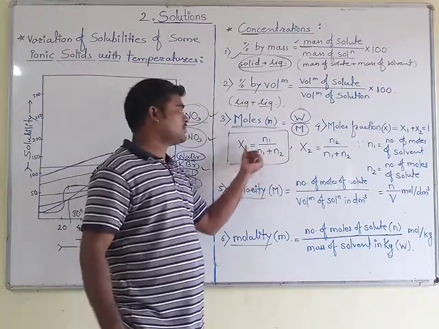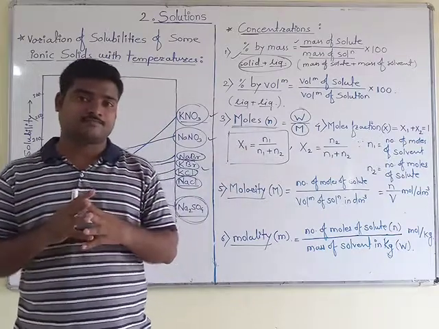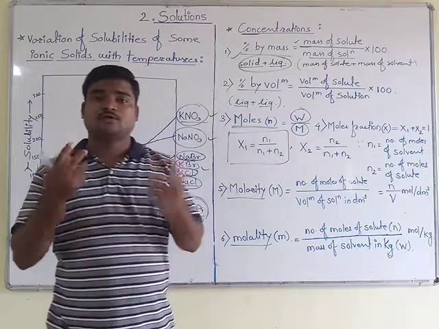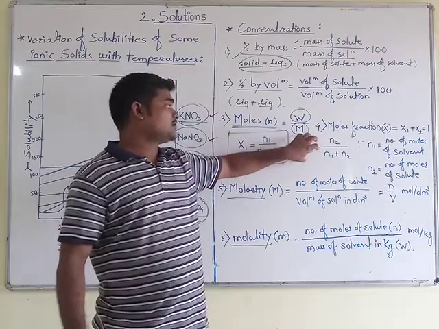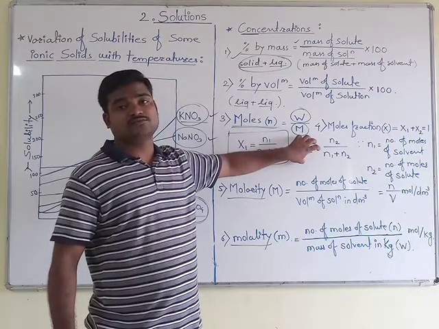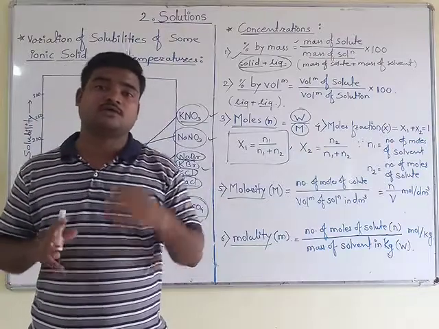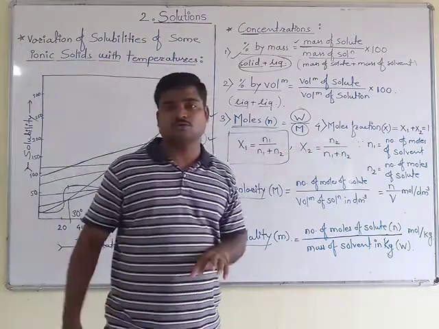This is what we call the mole fraction of solvent, the x1 part. And for x2 you can also make its definition. x2, that is the mole fraction of solute, is nothing but the total number of moles of solute divided by the total number of moles of solvent plus solute.